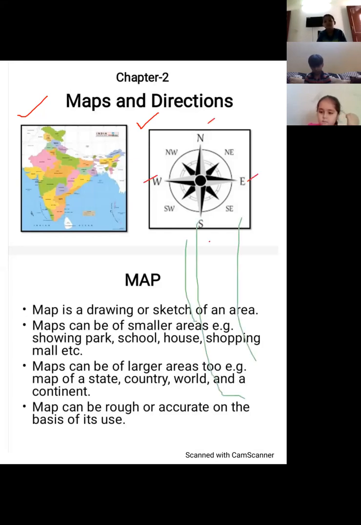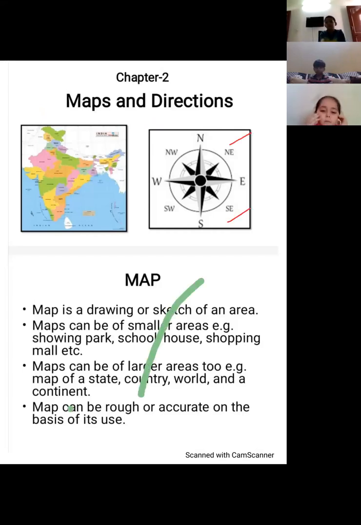These are the 4 cardinal directions that we discussed, and the intermediate directions that we discussed: NE, SE, SW for southwest and NW for northwest. Children, please do not use the pen as of now because then others will not be able to concentrate on what we are discussing. Thank you.